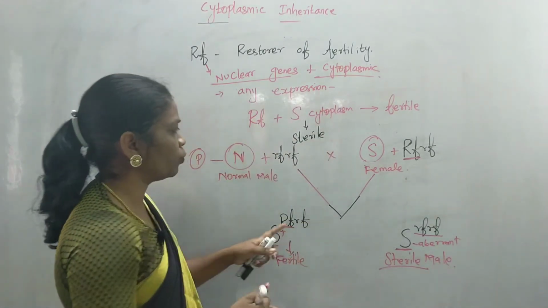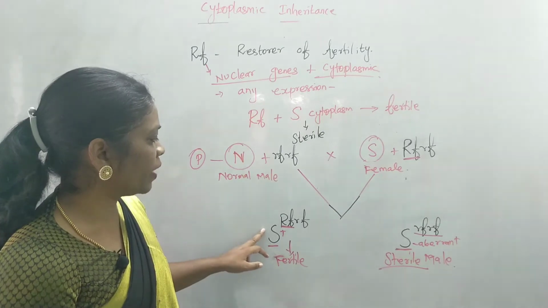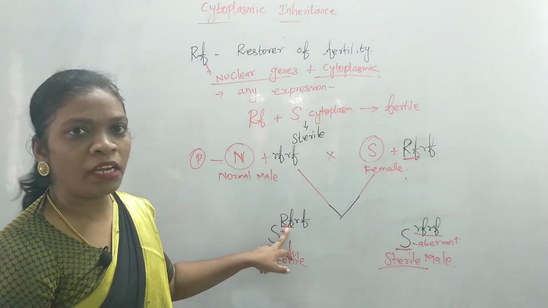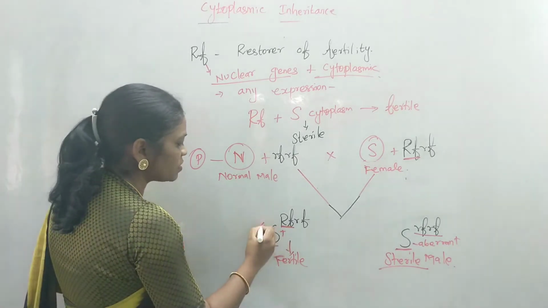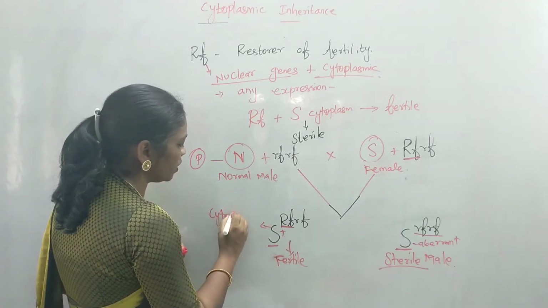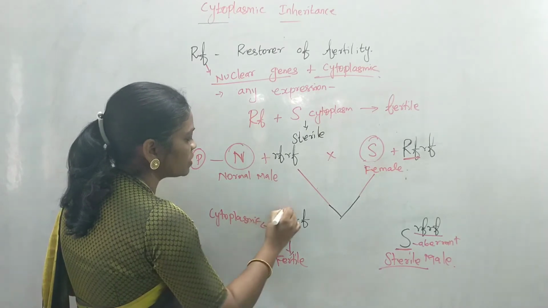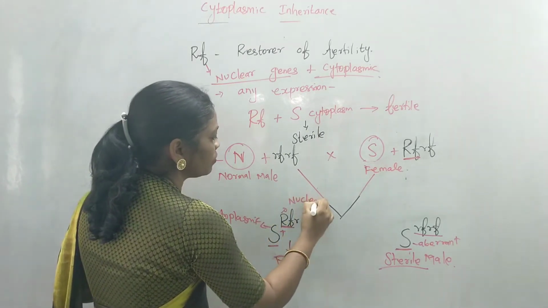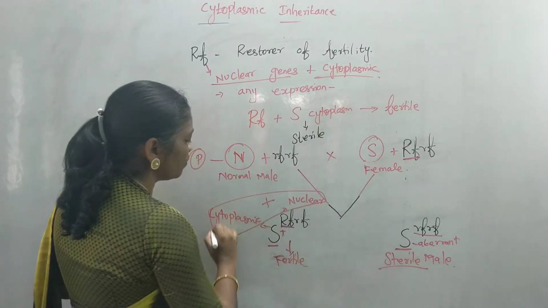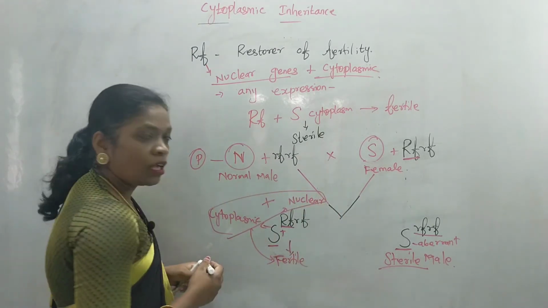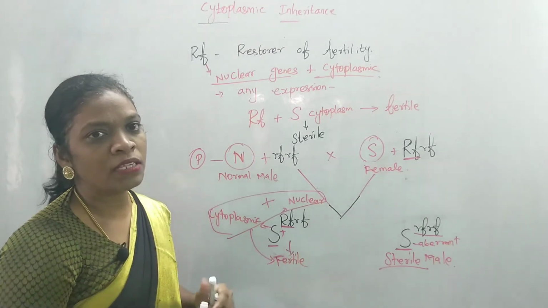So we can find two probabilities. If the aberrant cytoplasm is with restorer of fertility in its dominant form, eventually the cytoplasmic gene, this S, and this RF, which is nothing but a nuclear gene, when these two combine, both cytoplasmic and nuclear gene, they can bring out the fertility in the case of the maize plant.